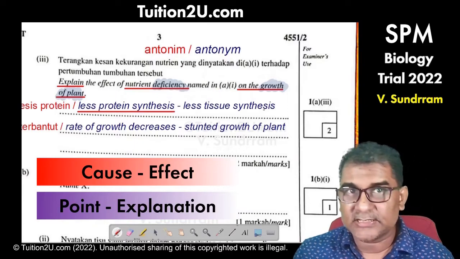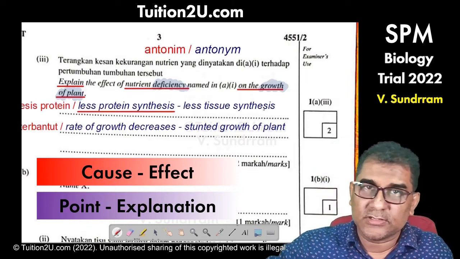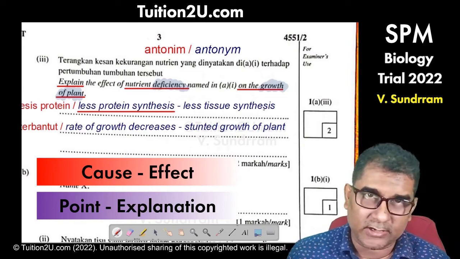Same thing for the second sentence. A rate of growth decrease is the point. The plant has stunted growth is the explanation. Combine, you can get your 2 marks.